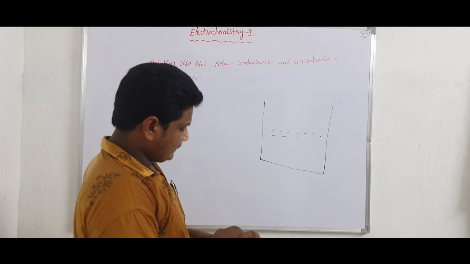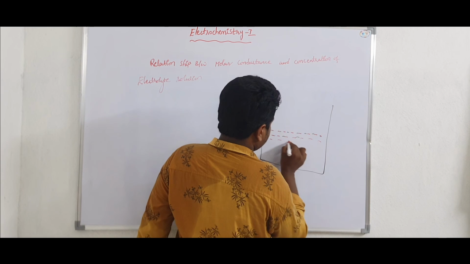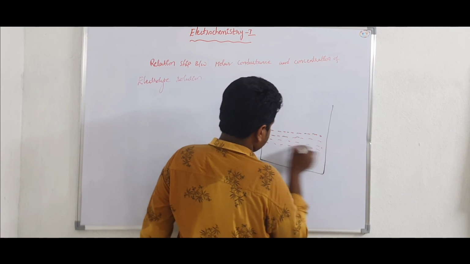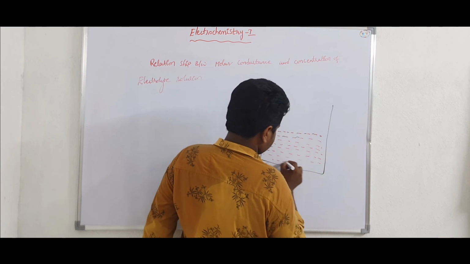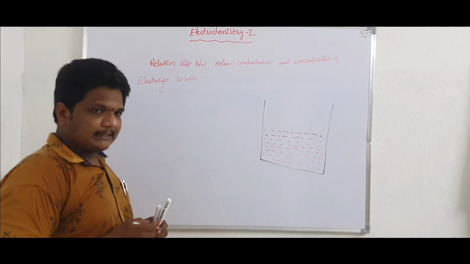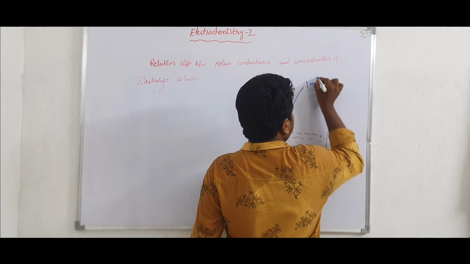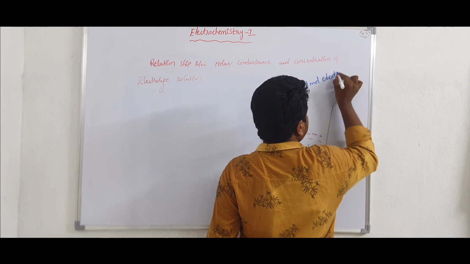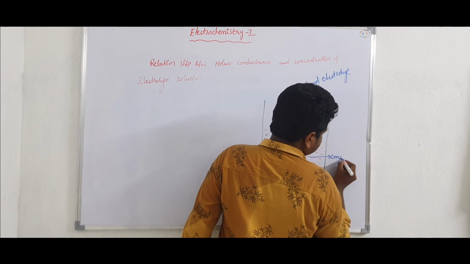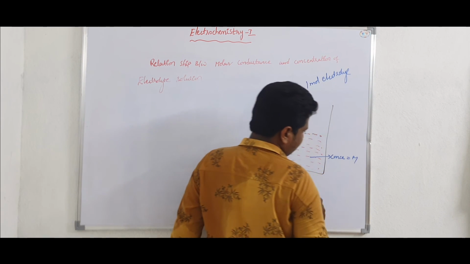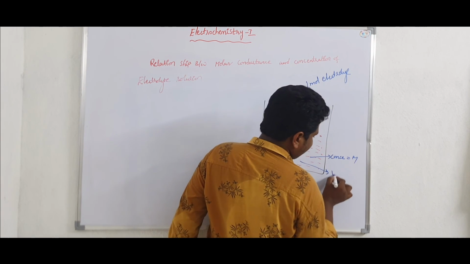This is the electrolyte, which is containing 1 mole of electrolyte. The concentration is in terms of molarity, and it has volume V ml.